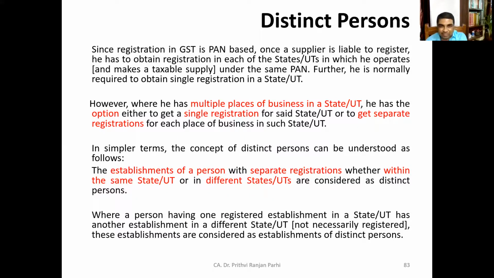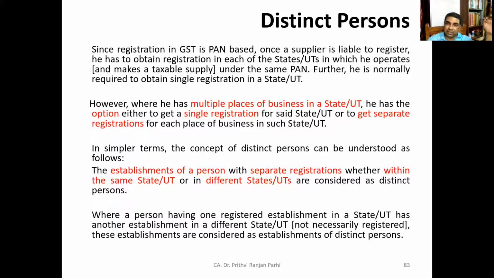These establishments of a person with separate registrations within the same state or union territory, or in different states, are considered as distinct persons. Suppose a person has two registrations. In respect of registration one, the other place will be considered a distinct person. In respect of place two, place one will be considered a distinct person, because they are two different registrations under GST, but both have the same PAN.